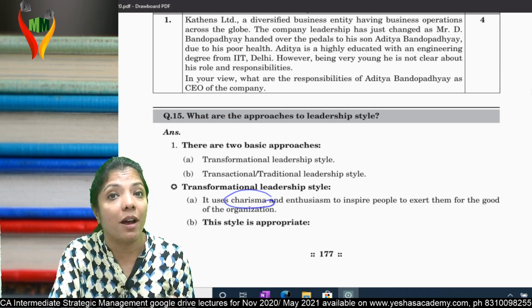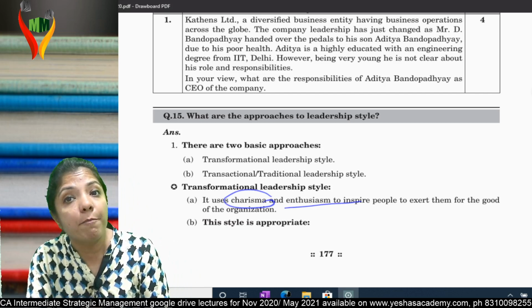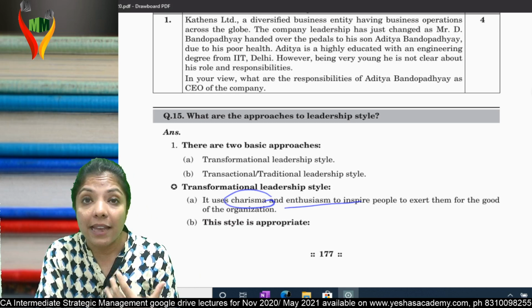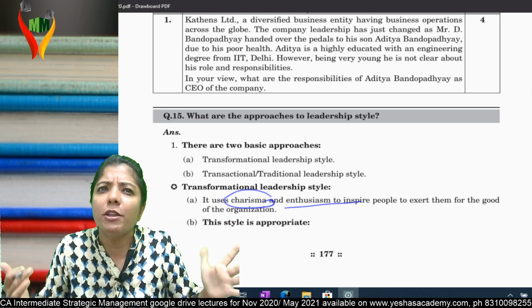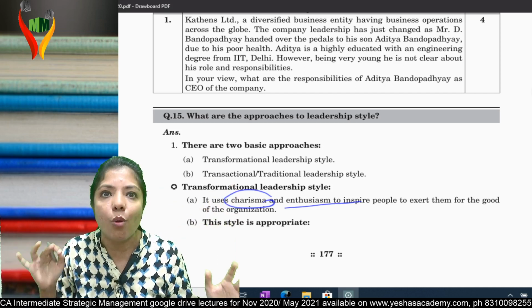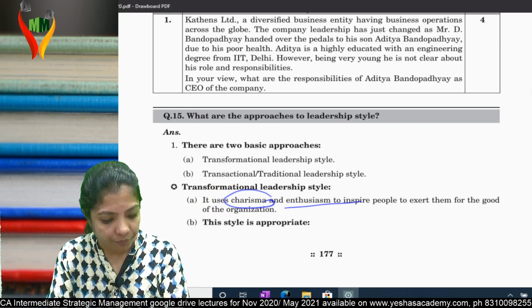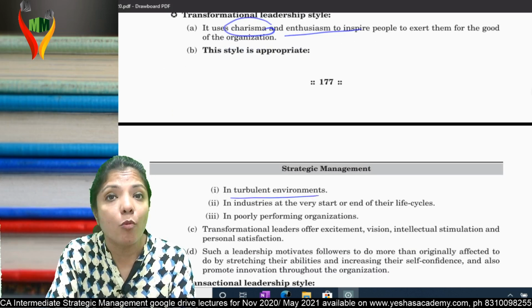That person uses charisma and enthusiasm to inspire people, to exert them for the good of the organization. At times you talk to somebody and the moment you talk to that person, you are lost. You feel that so much can be done in life. Am I clear? This style is appropriate in a difficult environment.